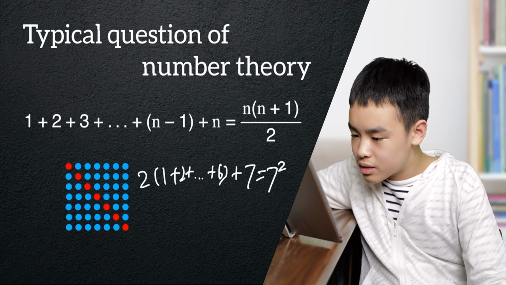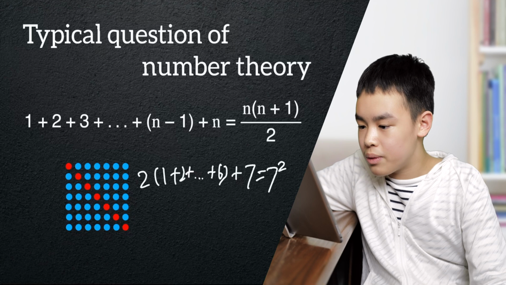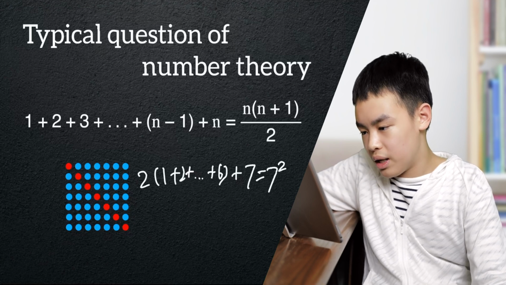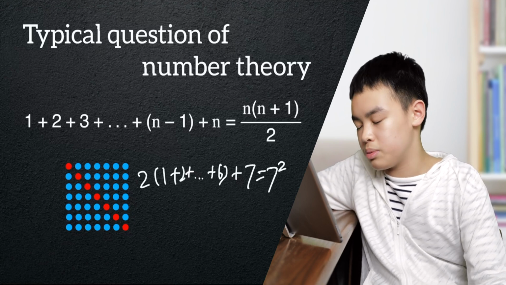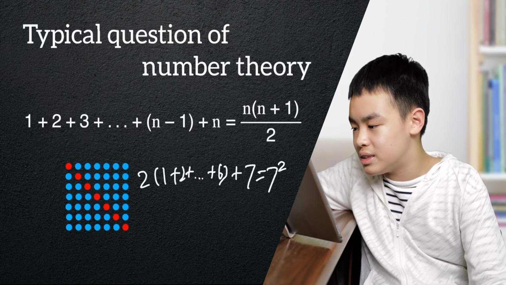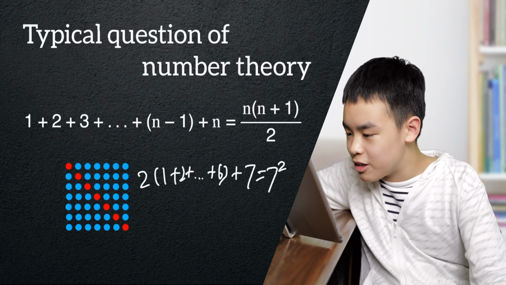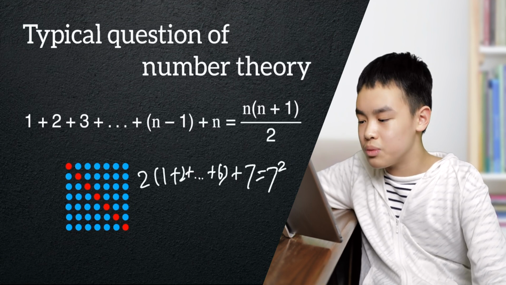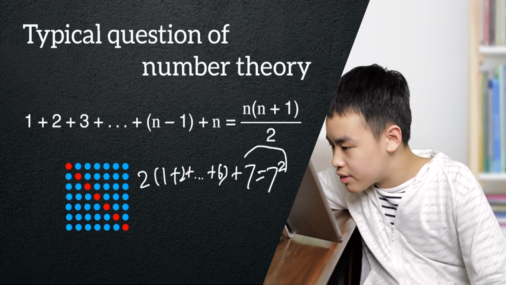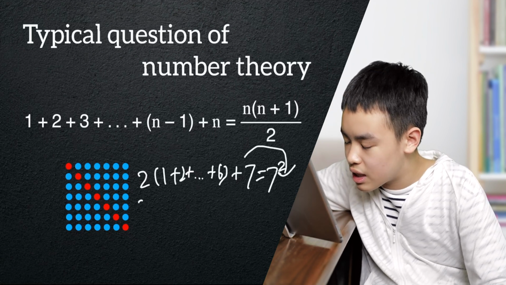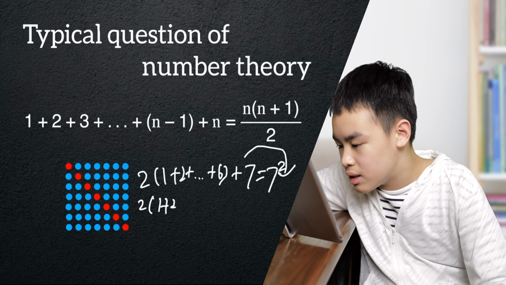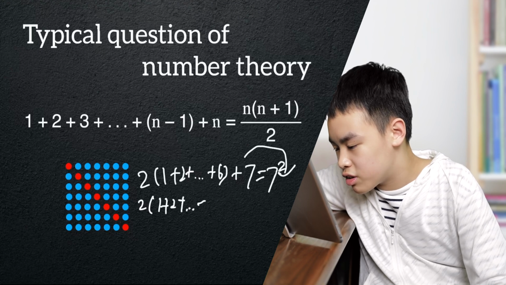Well, in order to get one triangle, we do not want a square, we want a triangle. We want the 1 plus 2 all the way to 6. We do not want 7 squared. We want 1 plus 2 all the way to 6. Now, how do we do that? We move 7 to the other side of the equation. I'm not gonna move this side except for that 7.